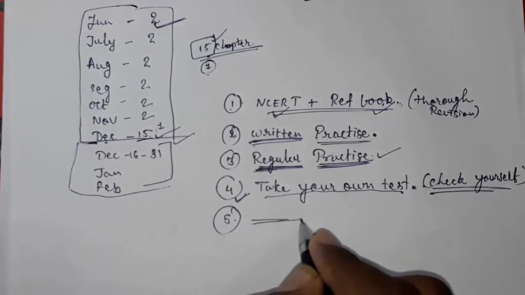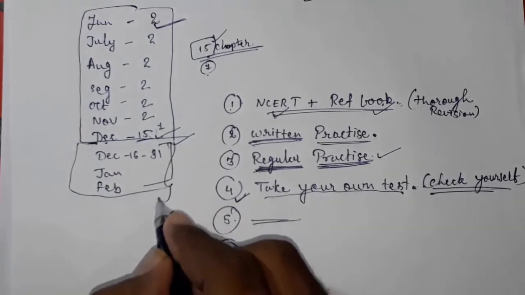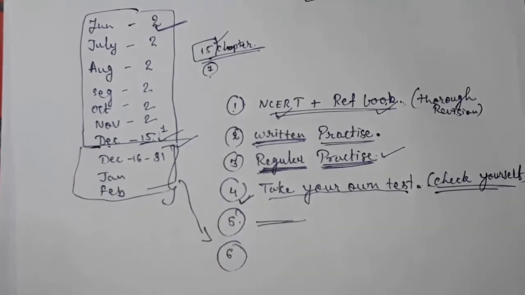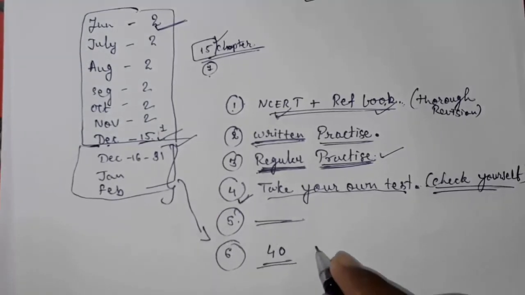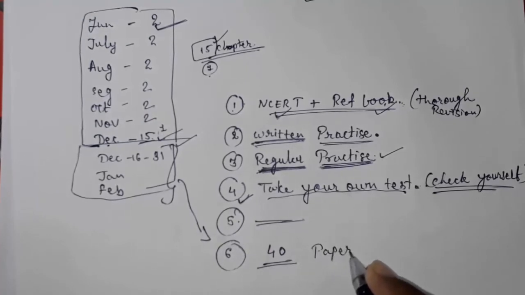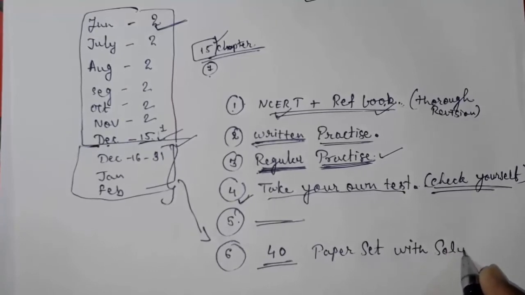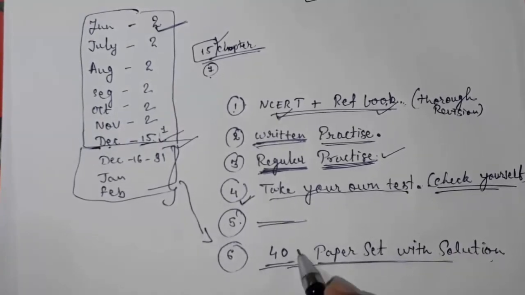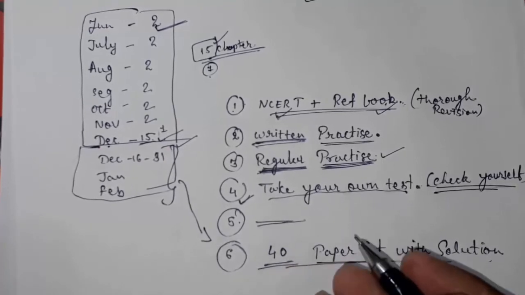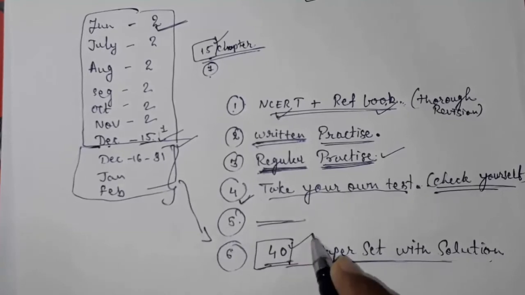That I had told you here only, so I'm not writing it. And at last, what you have to do in the last 2.5 months. Actually, in my school, we are completing 40 paper sets with solutions. Minimum 40. My intelligent students are doing 60 also. Some students are doing 50 also, but minimum 40 paper sets.